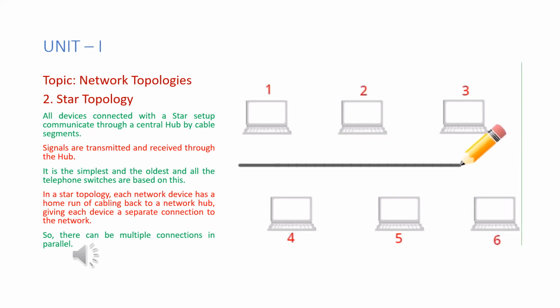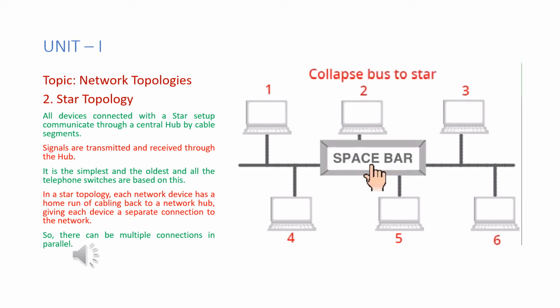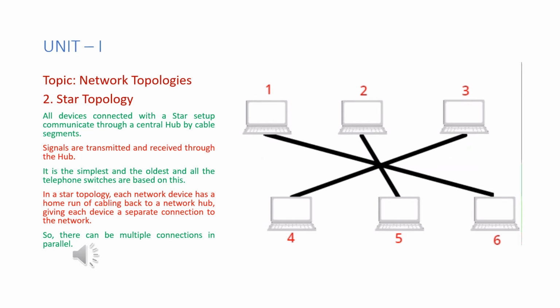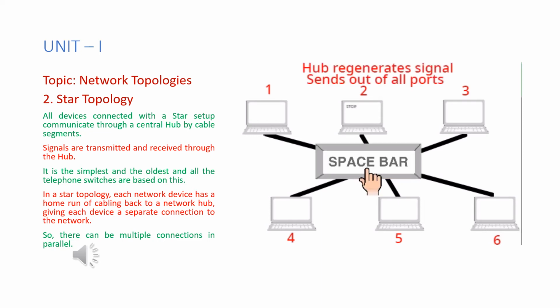As in your previous example, there are 6 hosts. Now we try to collapse the bus to star. Means what? All are connected to a single hub. But internally the hub is the same as your bus topology. It functions the same as your bus topology. So now the hub generates signals and sends them out of all the ports.